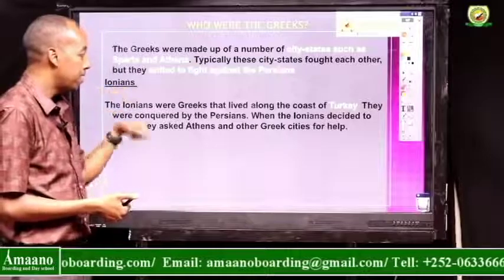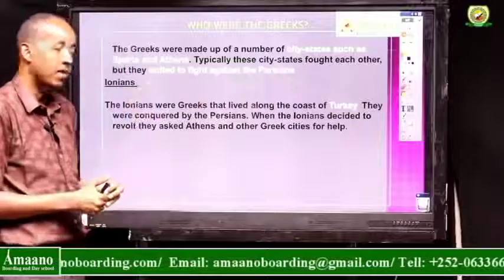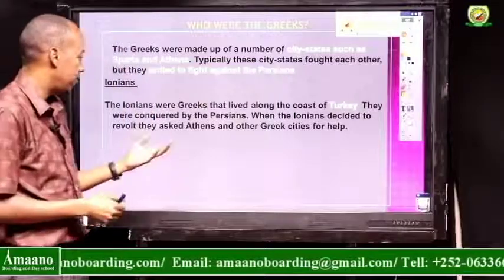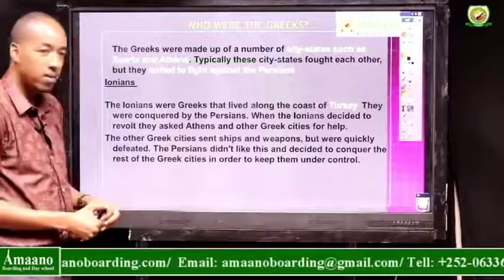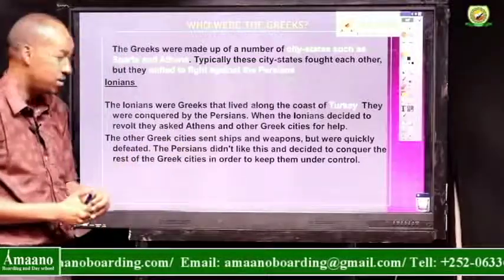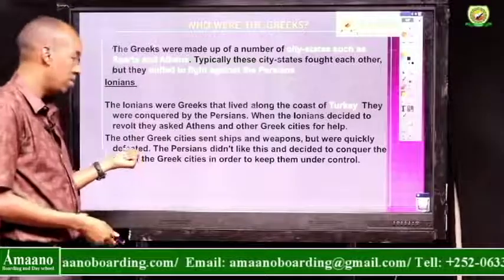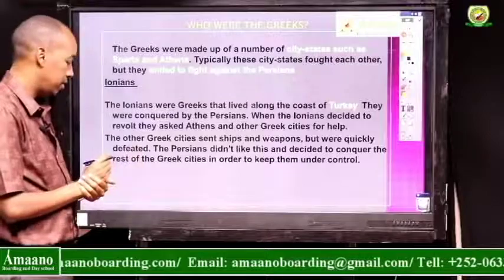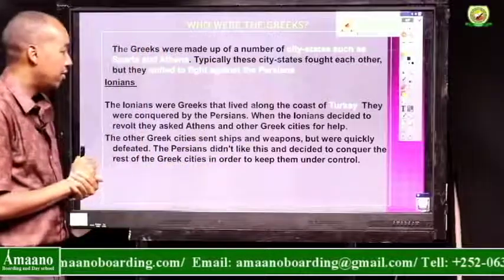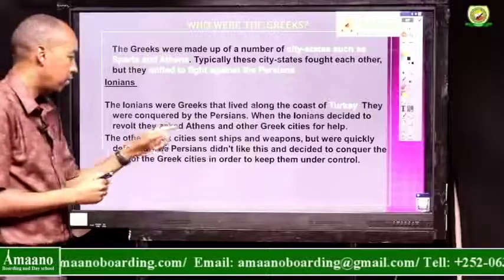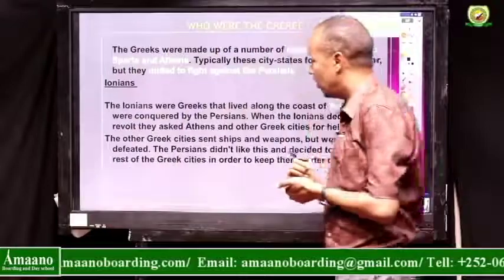And then they demanded help from other city-states like Athens. What happened? The other Greek cities sent ships and weapons. They helped, providing weapons and ships, but were quickly defeated. The Persians were more powerful. So the Persians did not like this and decided to conquer the rest of the Greek cities in order to keep them under control.